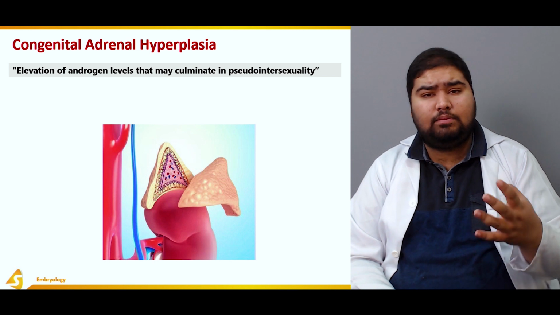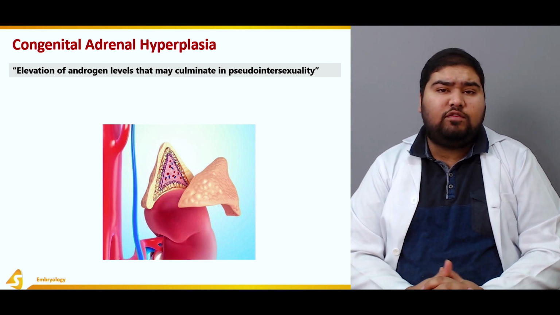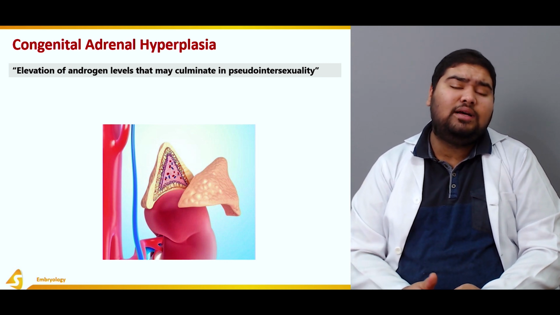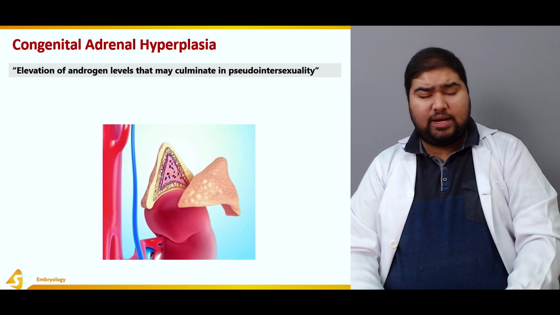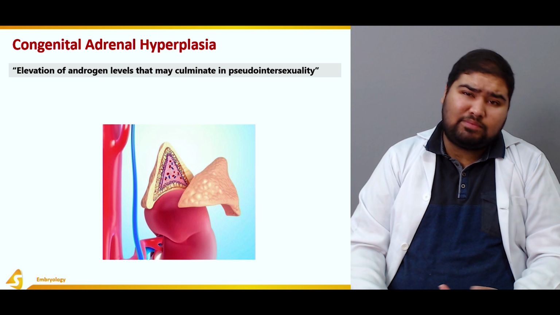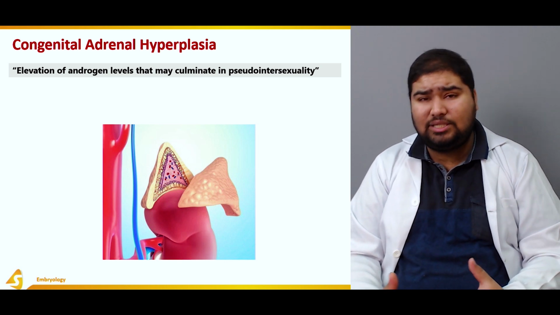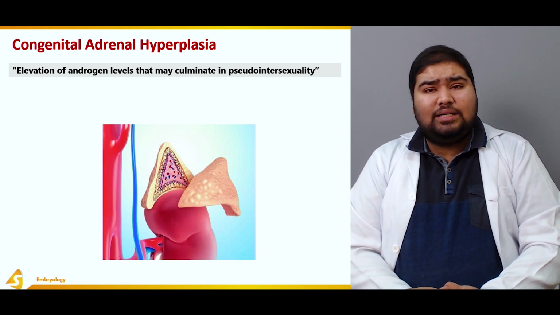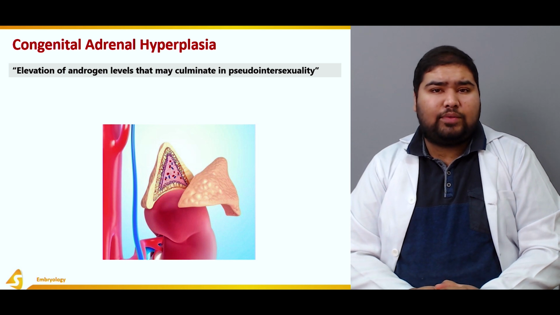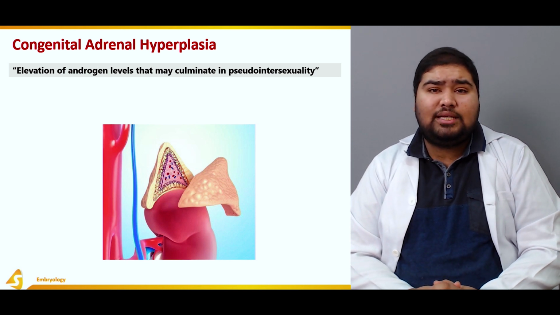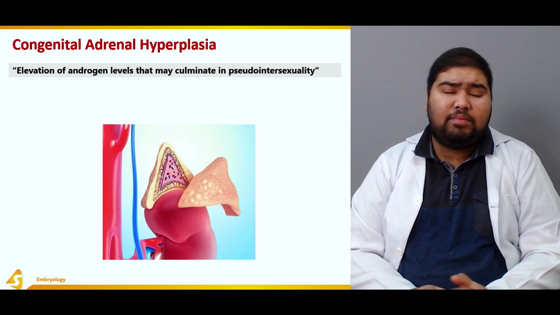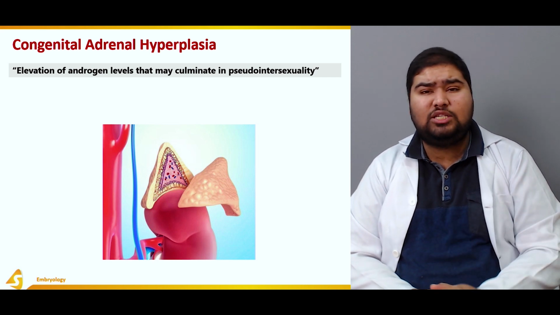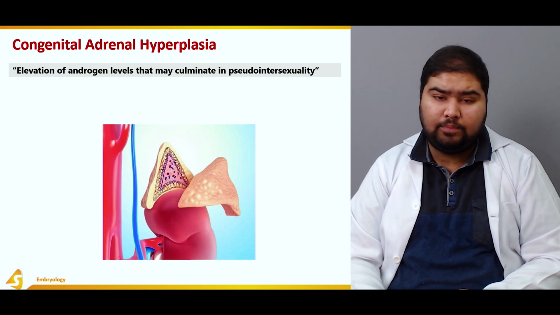What happens is genotypically the offspring might be of one gender. However, due to increased androgen levels, the phenotypic appearance might change. That is, the secondary sexual characters might develop, and even the clitoris may enlarge somewhat. The development and the appearance may be in such a way that an intersex appears. This intersex is actually a pseudo intersex, because genetically the individual is either male or female. However, due to elevated androgen levels, the phenotypic appearance is being altered.